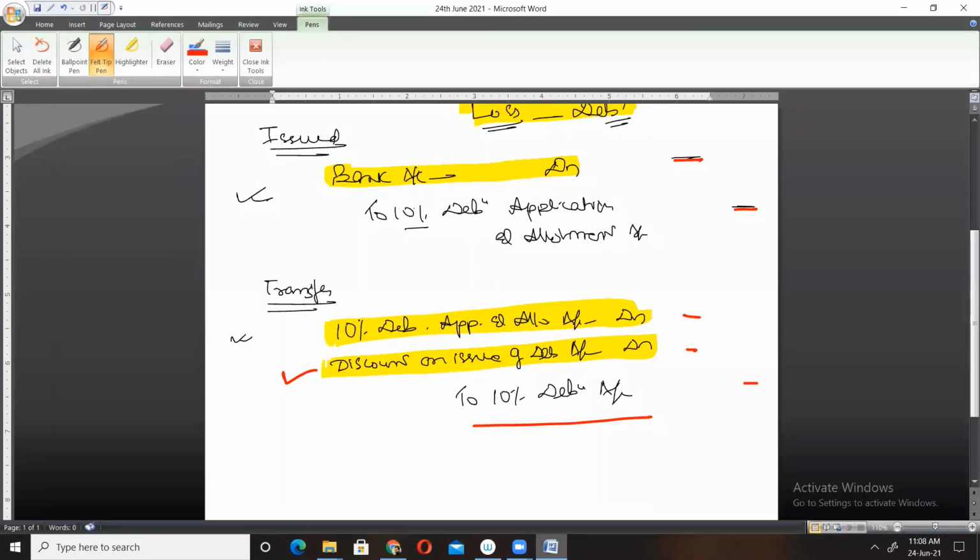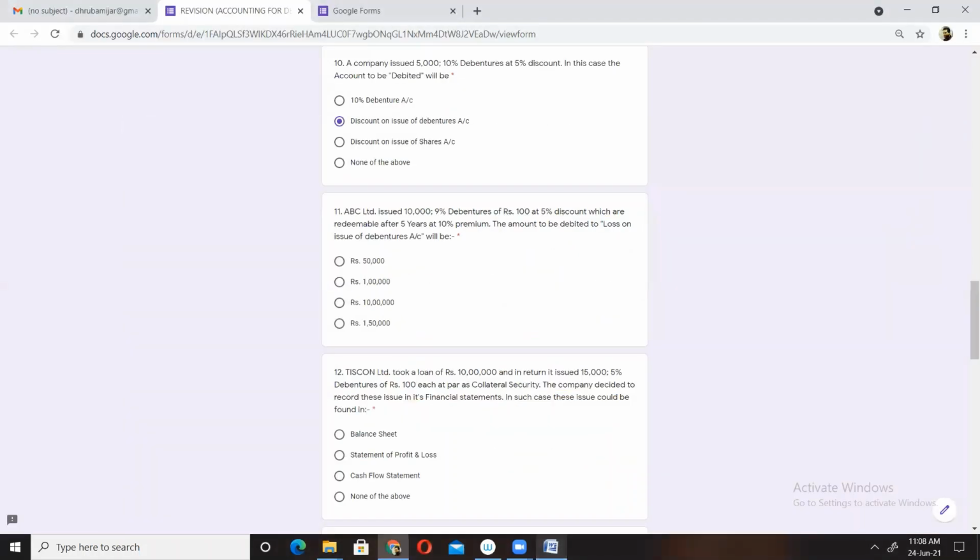See, these are the entries, and this is the question in which we have ticked the correct option. Am I clear? If no, then please ask me. Very good. Fantastic. So question number 10 done.